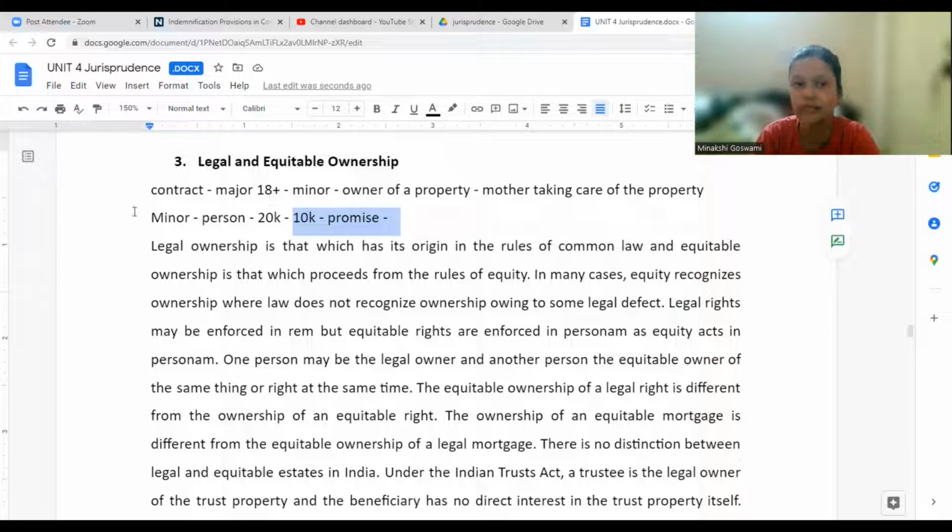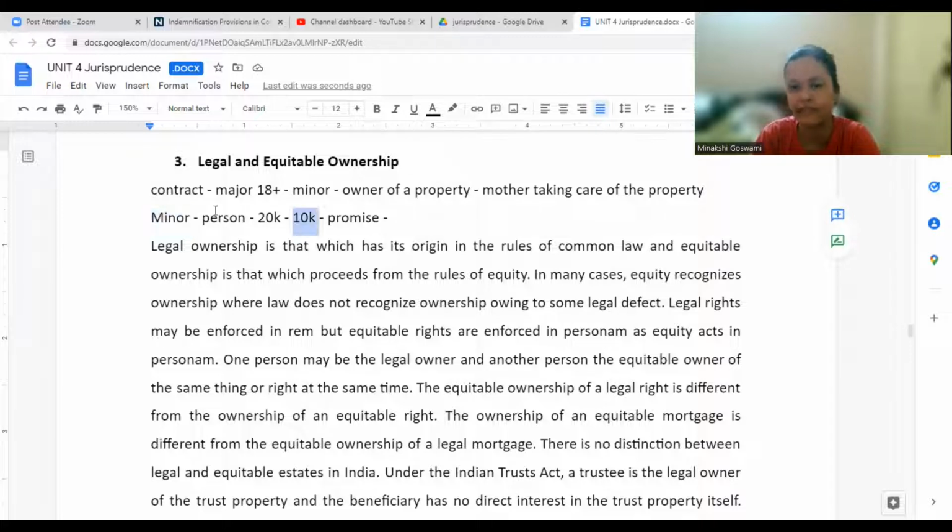In that case, the court said that yes, when we go by law, a person needs to be above 18 years. Otherwise, the contract is not binding on them. But just because there is a provision like that, we cannot allow the minor to take advantage, that he will misrepresent his age and enter into a contract.